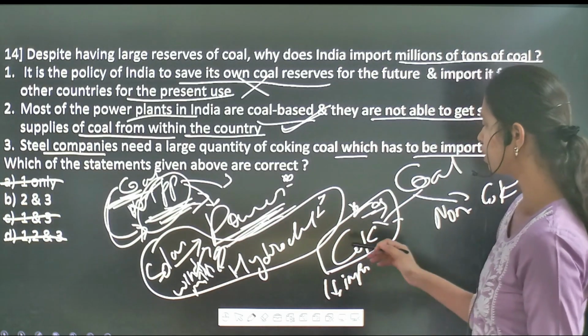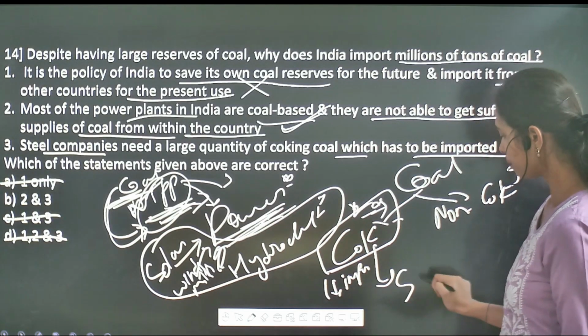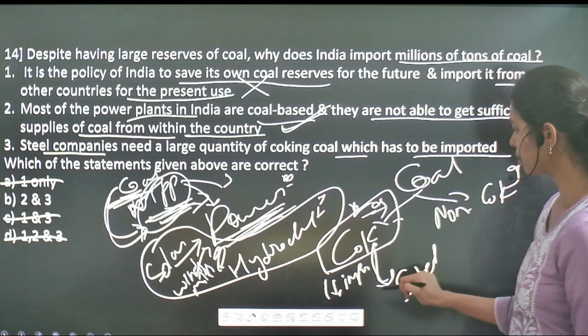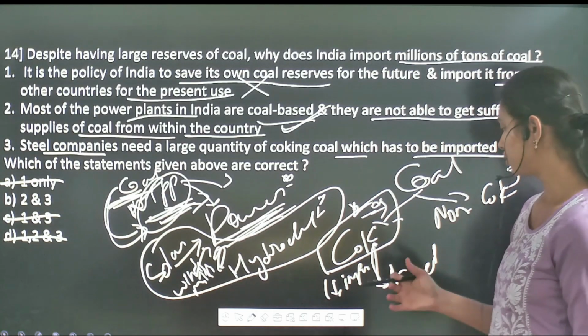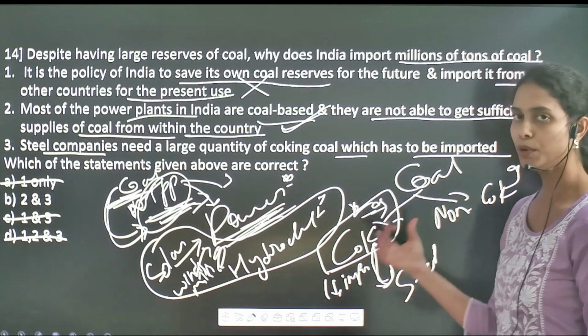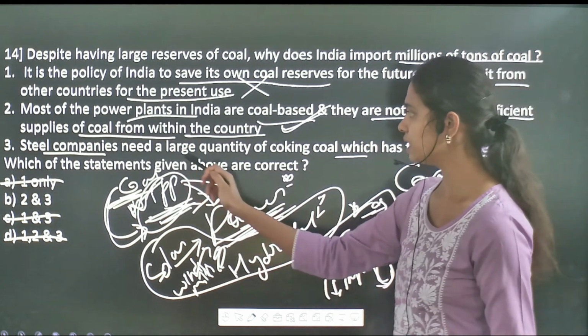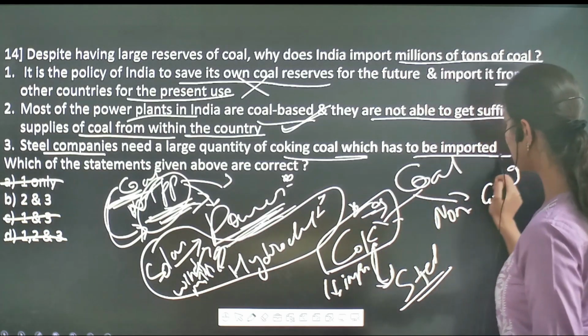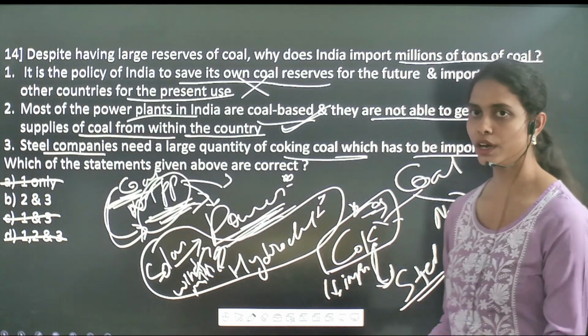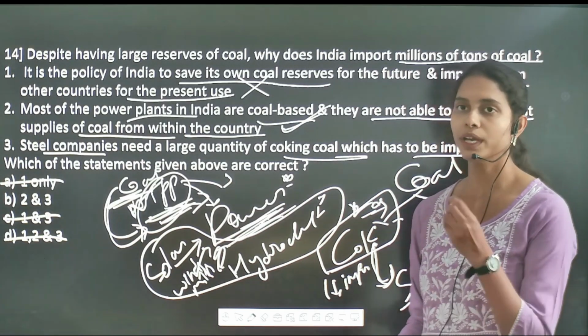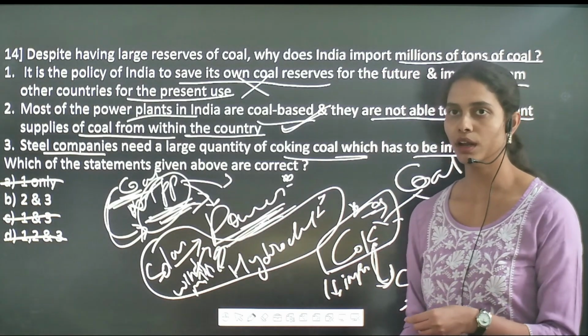So in order to produce steel, this coking coal plays a huge role, and also it is a very important input in the steel production. So here the steel companies need a large quantity of coking coal which has to be imported. As of now in India, from the coal reserves, we have a lot of non-coking coal but not the coking coal.